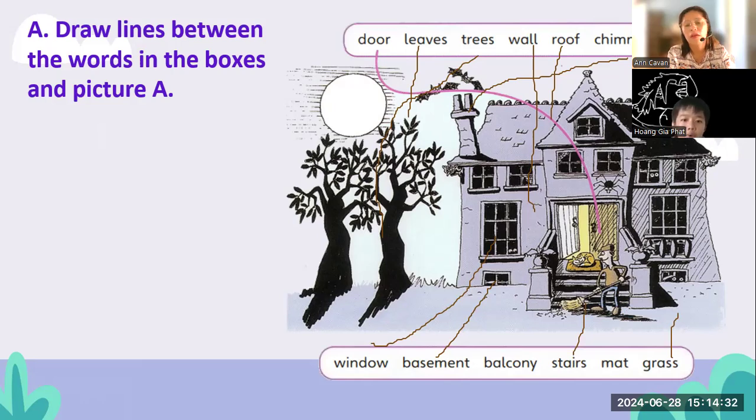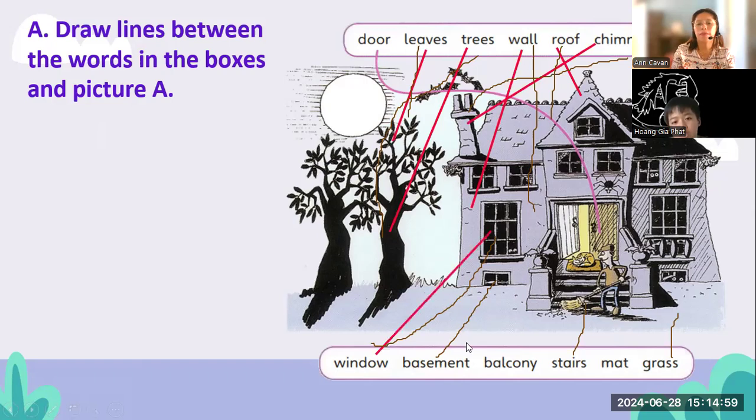Yes, teacher. Okay, finished? I don't know where the mat is, in balcony. Okay, so here, look at that. Leaves, correct. Look at trees. Okay, wall, roof. Okay, chimney. Yes, this one. And window, basement, down. Balcony, here. This is the balcony. Okay. Stairs and the mat.